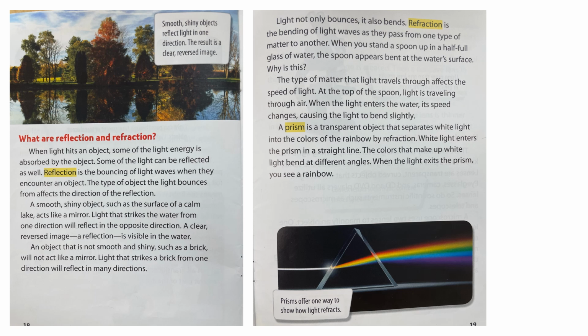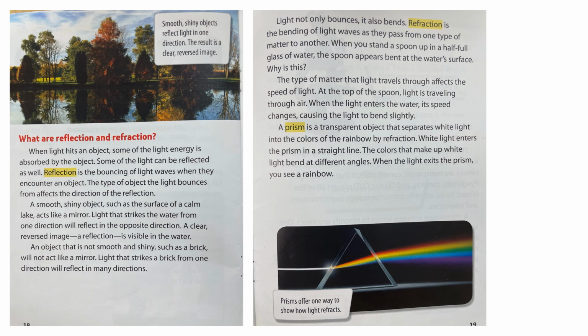Light not only bounces, it also bends. Refraction is the bending of light waves as they pass from one type of matter to another. When you stand a spoon up in a half-full glass of water, the spoon appears bent at the water surface. But why is this? The type of matter that light travels through affects the speed of light. At the top of the spoon, light is traveling through air. When the light enters the water, its speed changes, causing the light to bend slightly.